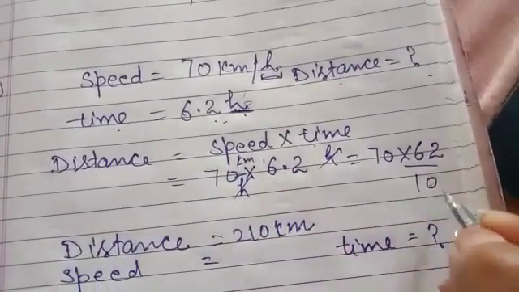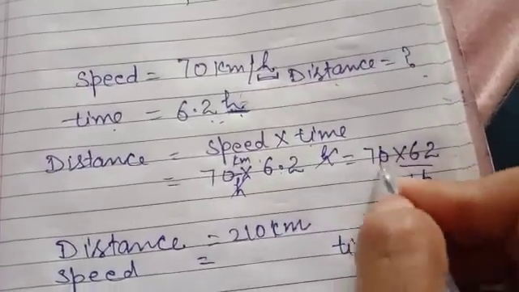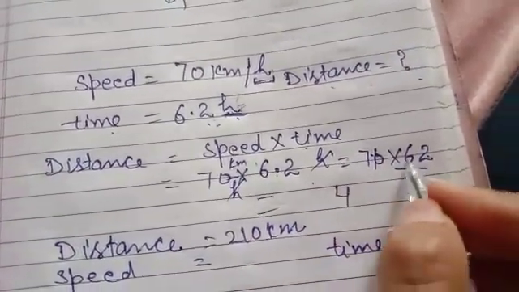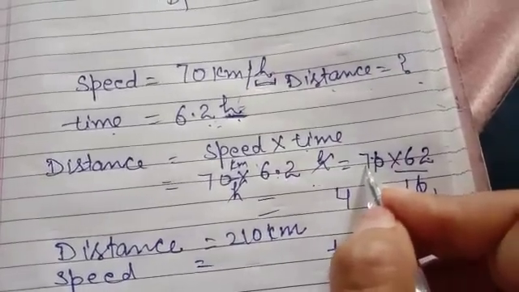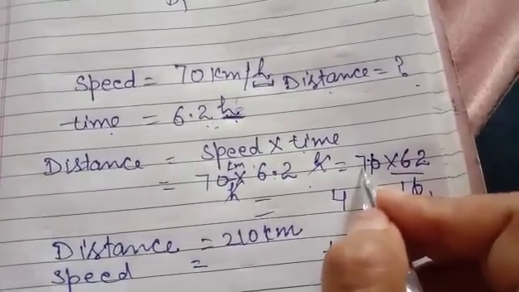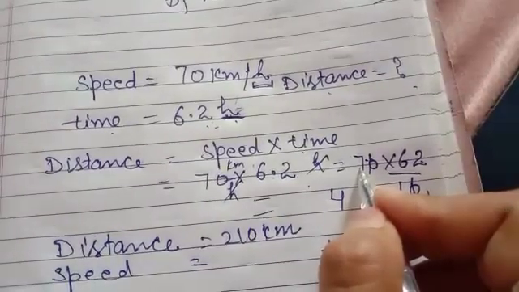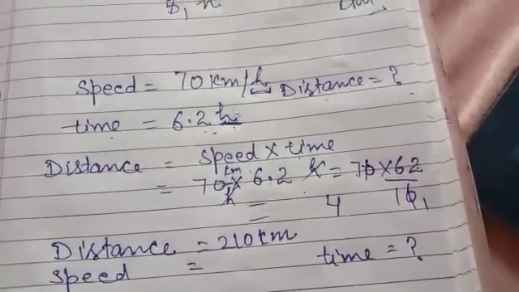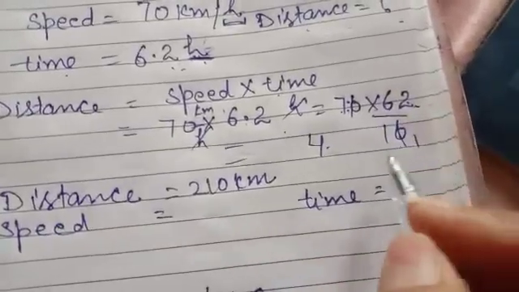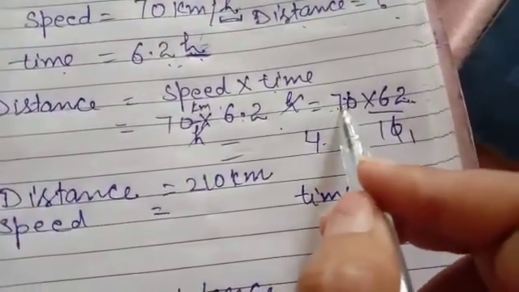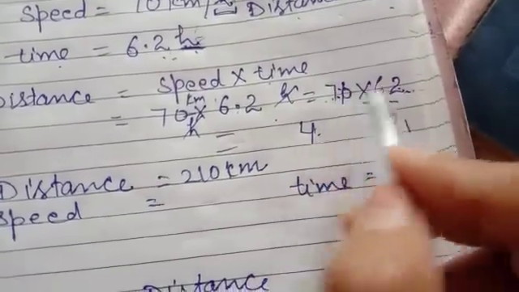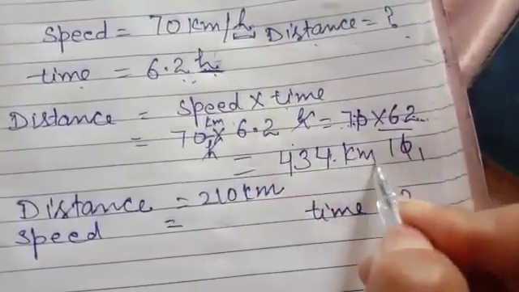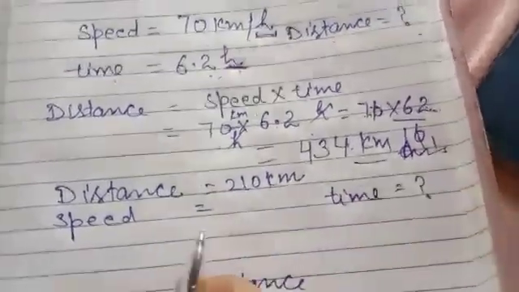Take 1 over 0 here. 0 will be cancelled with 0. 7 2s are 14. 7 6s are 42. 42 plus, wait. Yes, I was taking it right. 7 2s are 14 and 7 6s are 42, plus 1 is 43. 43 kilometer. That is the required answer.